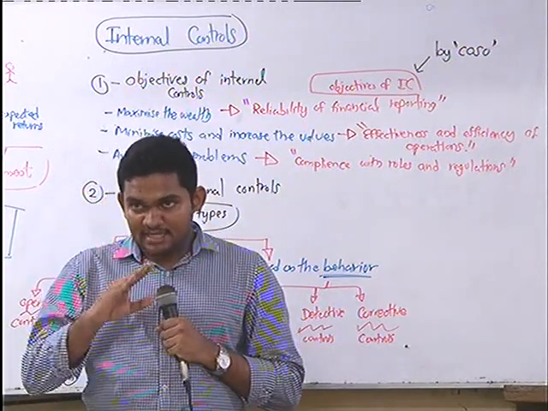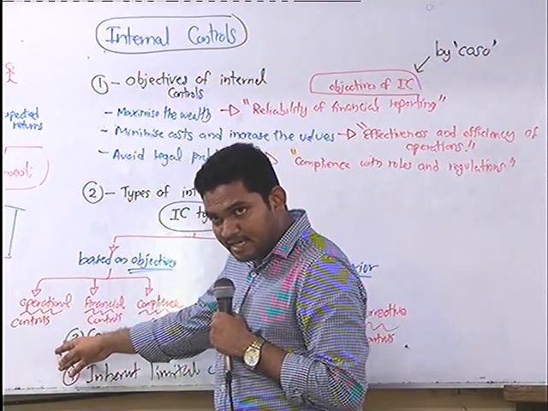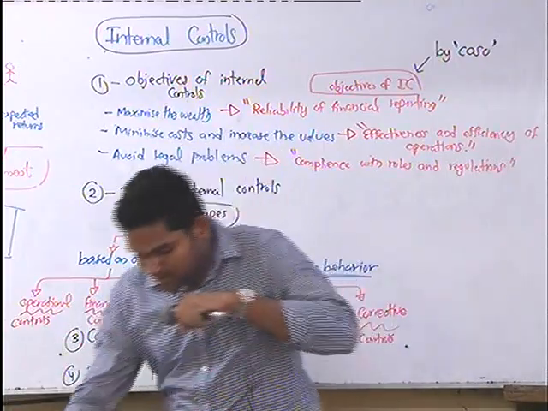So we have a risk and we have a response, right? The control is implemented to avoid the risk. So there are risks, right?